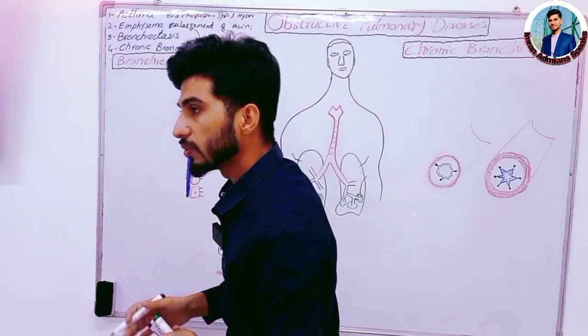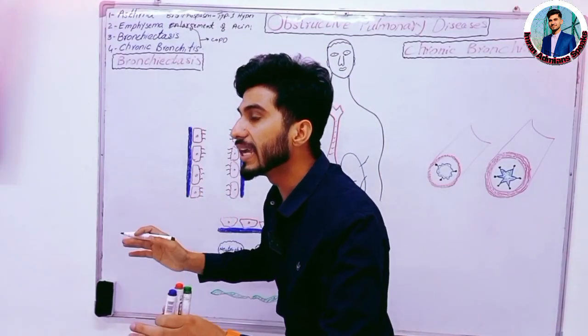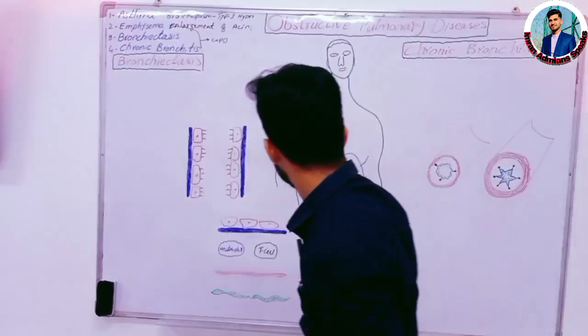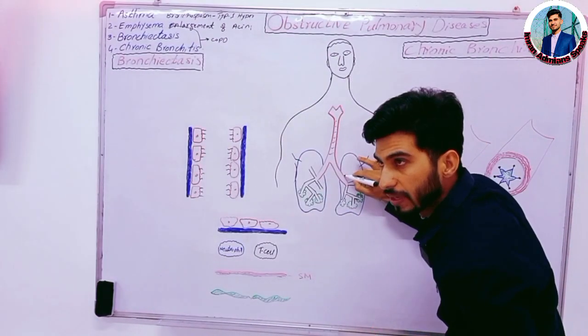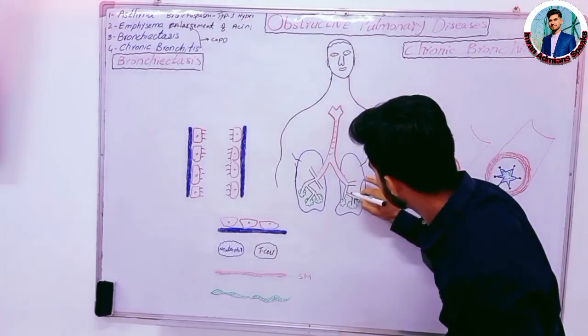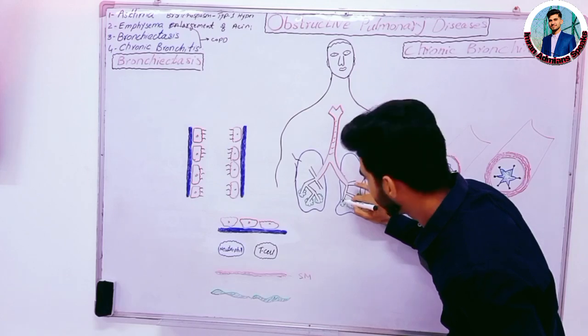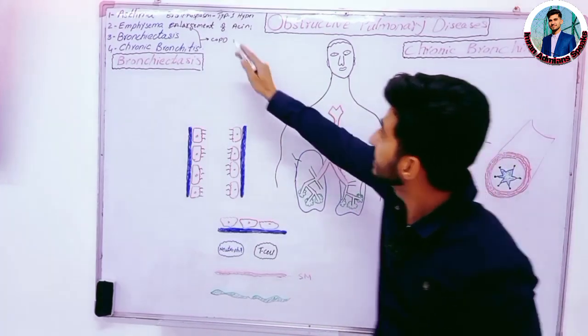एयर स्पेसिस बढ़ जाती है क्योंकि जो एल्वियोलाई के जो सेप्टा हैं वो डिस्ट्रॉय हो जाते हैं। जब एल्वियोलाई के सेप्टा डिस्ट्रॉय हो जाते हैं तो वो एक बड़ा सारा एसिनी बन जाता है। ठीक है, लाइक दिस वन. Suppose this is the primary bronchi, this is the secondary bronchi, this is the tertiary bronchi, this is the terminal bronchiole, this is the respiratory bronchiole, this is the alveolar duct, and this is the alveoli. What is acini?